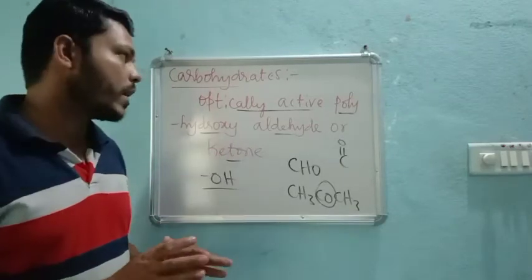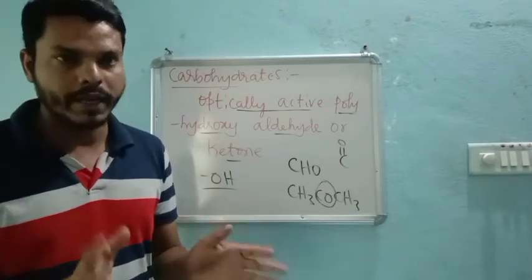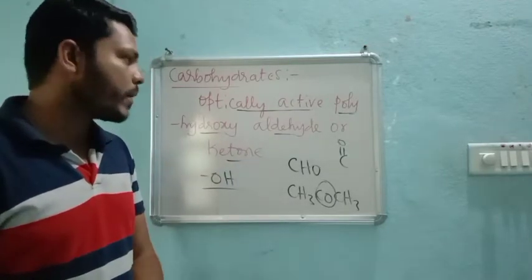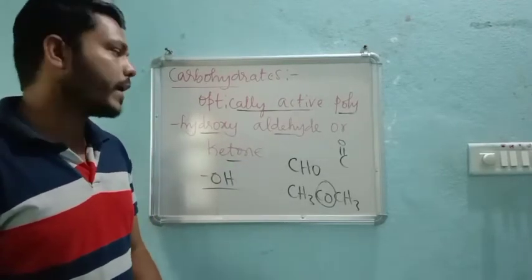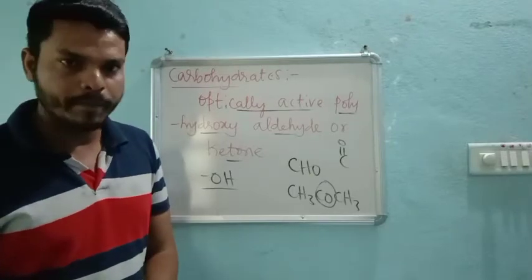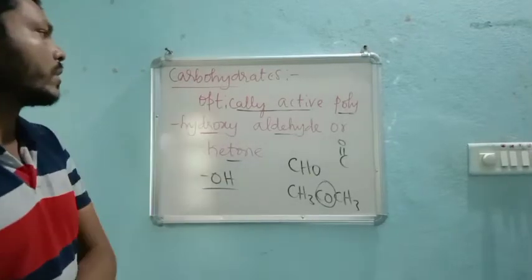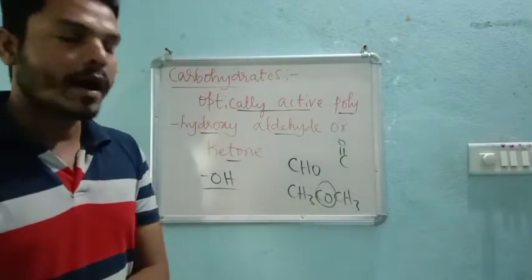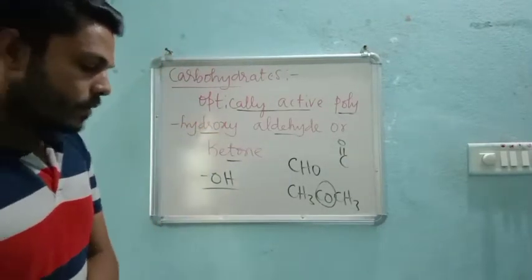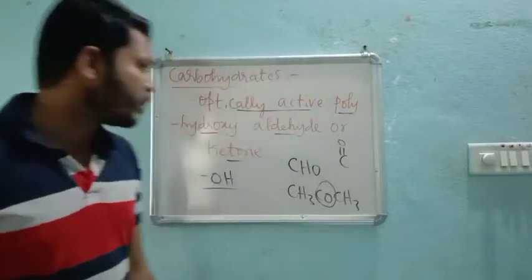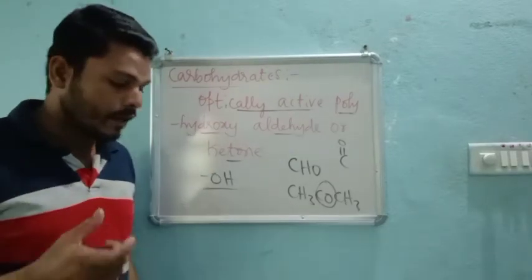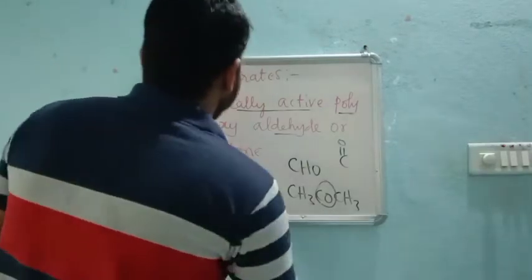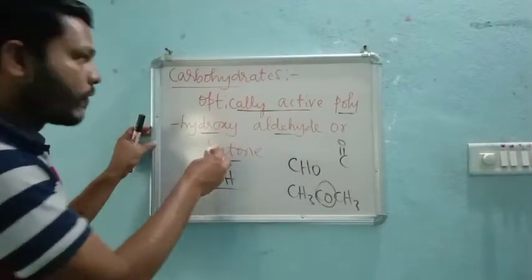They must have optical activity, and then they should have many hydroxyl groups with an aldehyde or ketone group, right? Such compounds we can call carbohydrates. Some of the carbohydrates may be sweet in taste; those are called sugars, right? So this is about the definition.